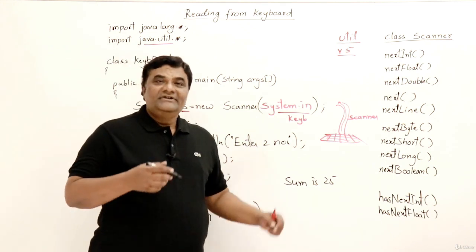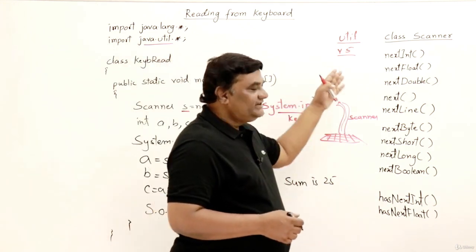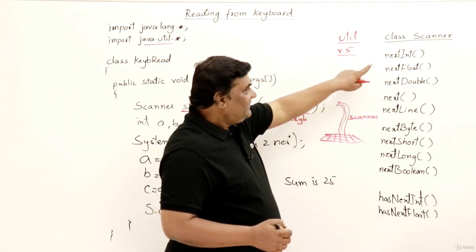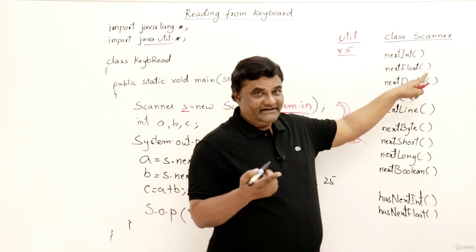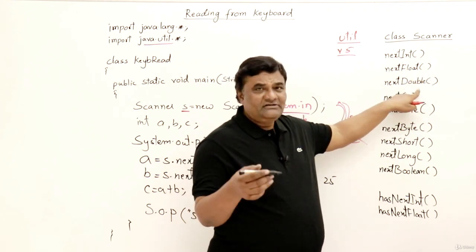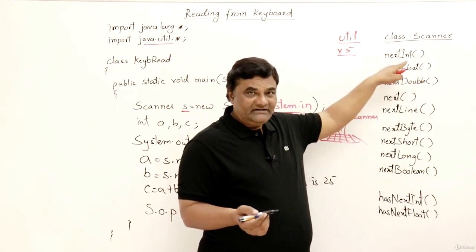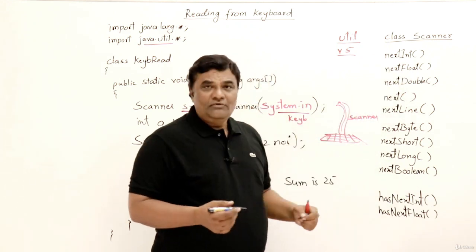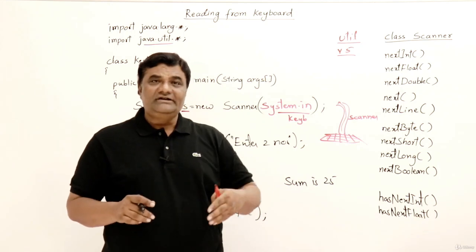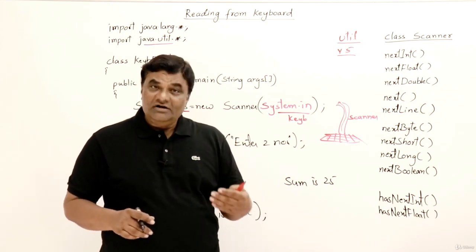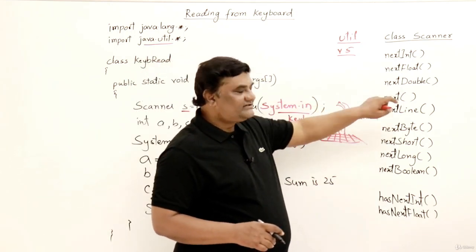Next, we will see all these methods. I'll show you what these methods are. nextInt will read an integer, and if you want to read a float, say nextFloat or nextDouble. These are the common data types we use, so I have written them in the beginning. Now, if you want to read a string, a set of characters, like you want to read a name or any word, then the method is next.